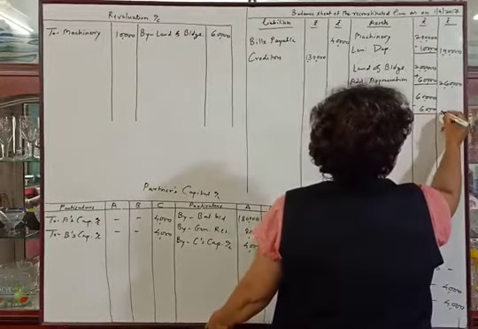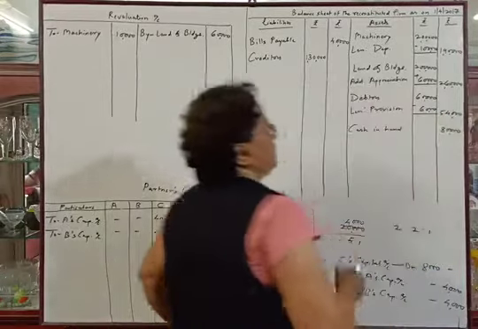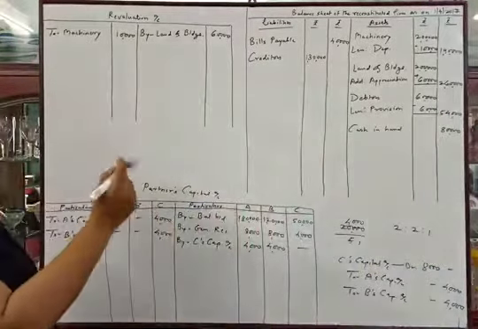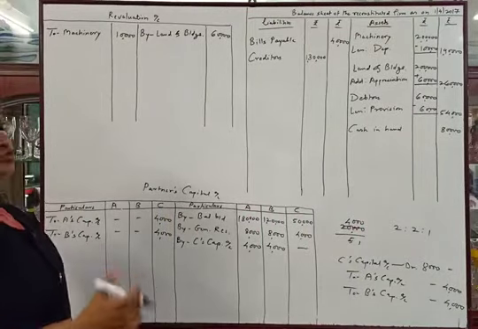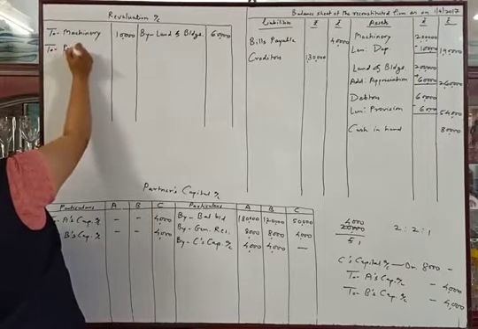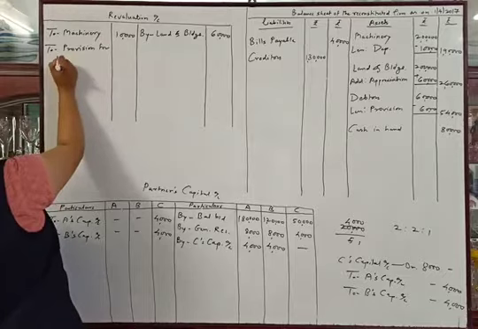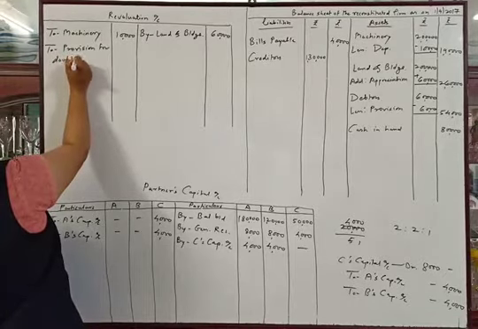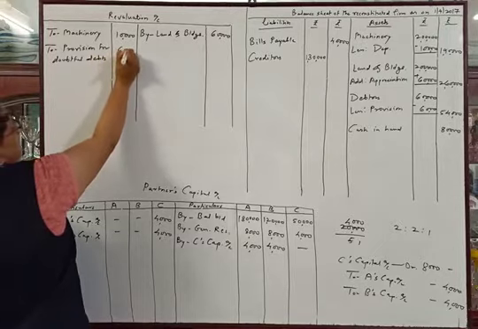So the outer column amount will be 54,000. We are making a provision for doubtful debts on debtors, which will be a loss to the firm. So we will enter the provision here. To provision for doubtful debts 6,000.